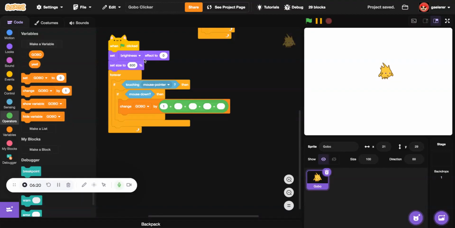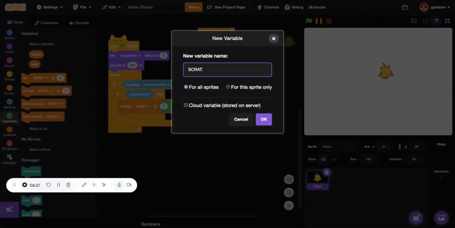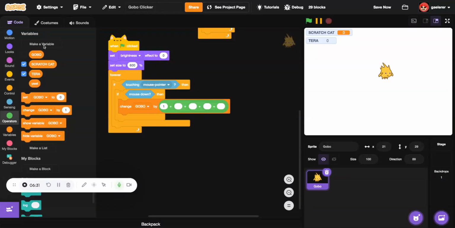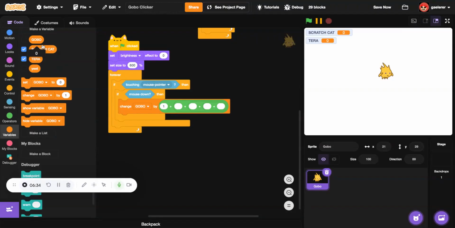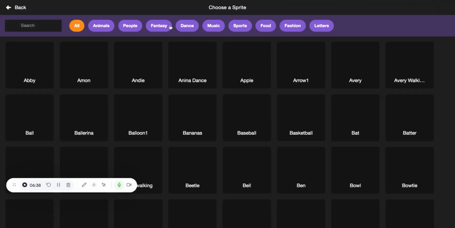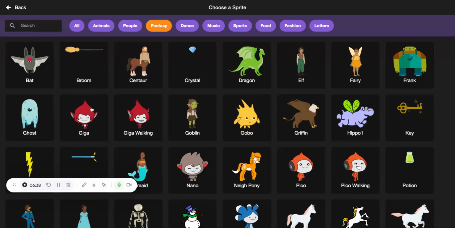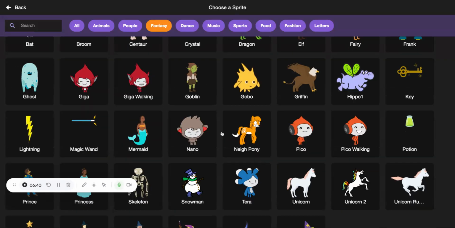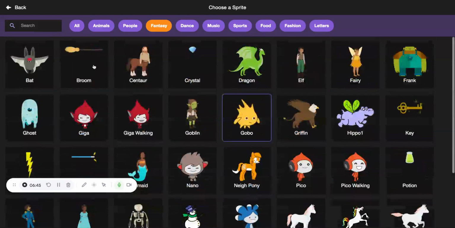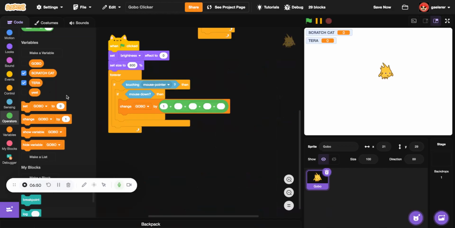In my case, I'm going to put Scratch Cat for all sprites, Theta for all sprites, but let's see more: Giga, Pico, Nano, and Naponi.